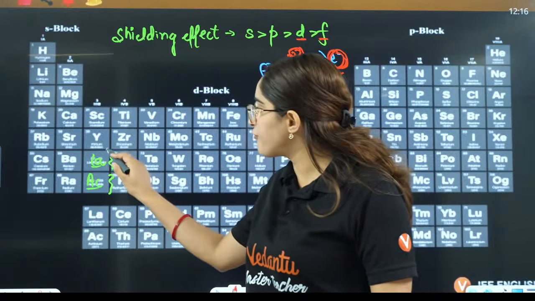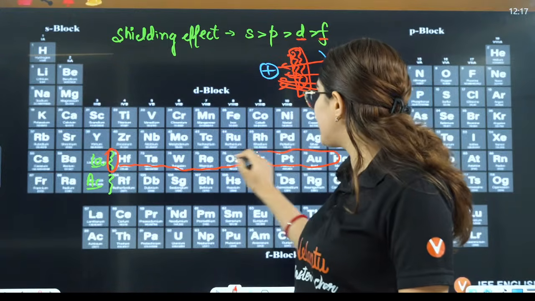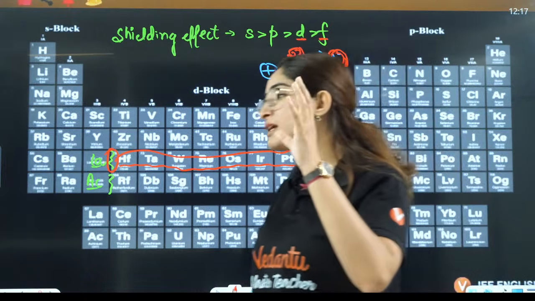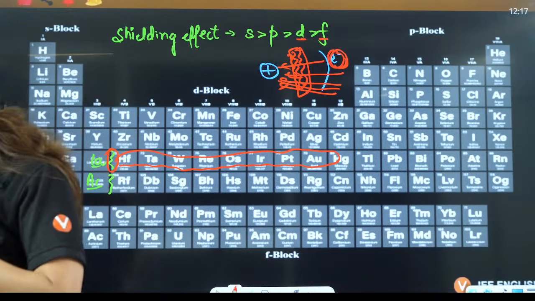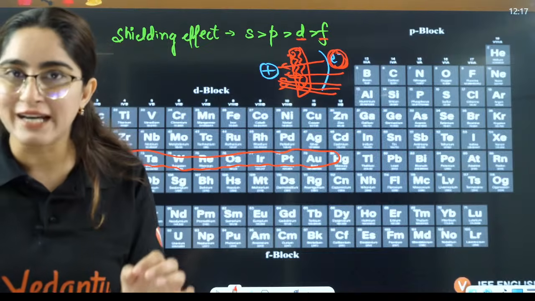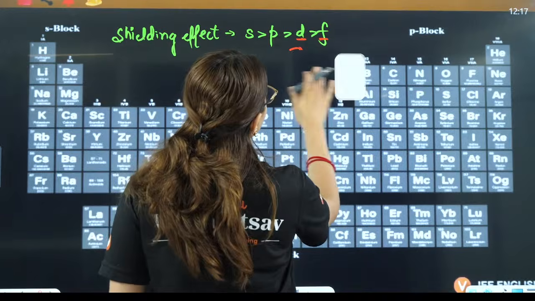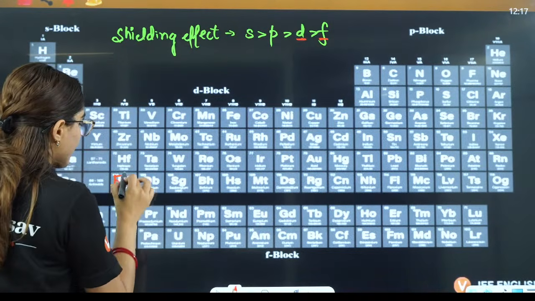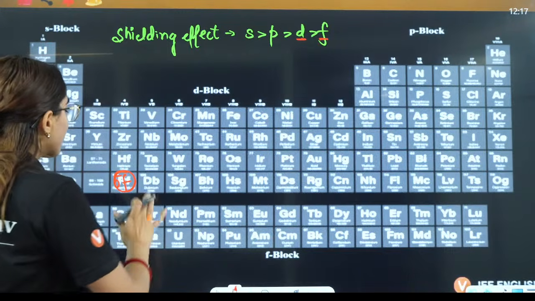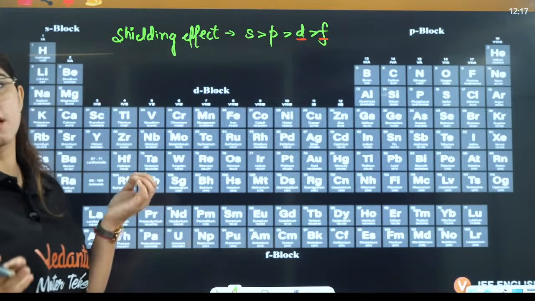We say because of 4f orbitals here, the size of this series, lanthanoid series, is going to decrease because the outermost electrons are going to get attracted to the nucleus. This is what we call lanthanoid contraction. Similarly, in this case you have 5f orbitals, so that will be actinoid contraction that we will talk about. And we say that lanthanoid contraction is poor as compared to actinoid.